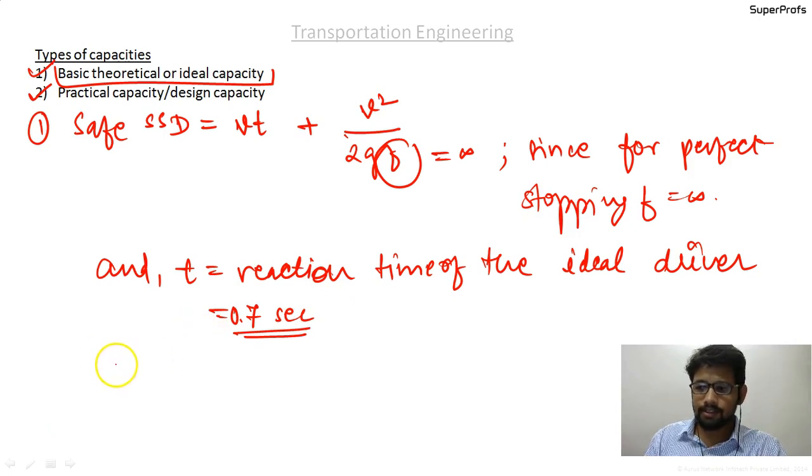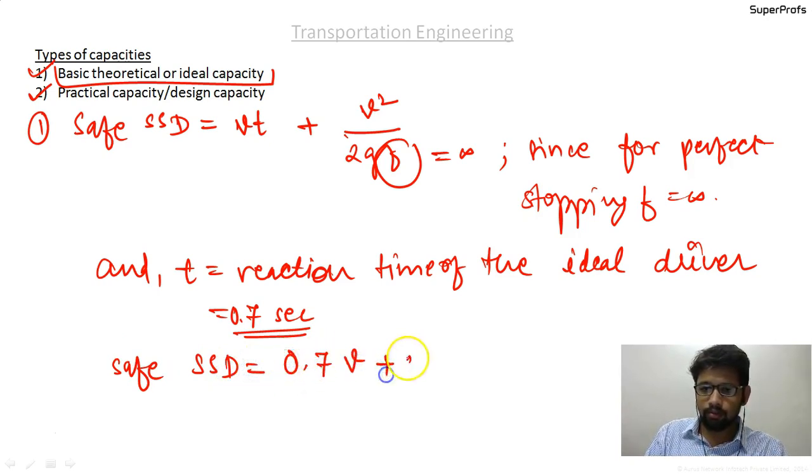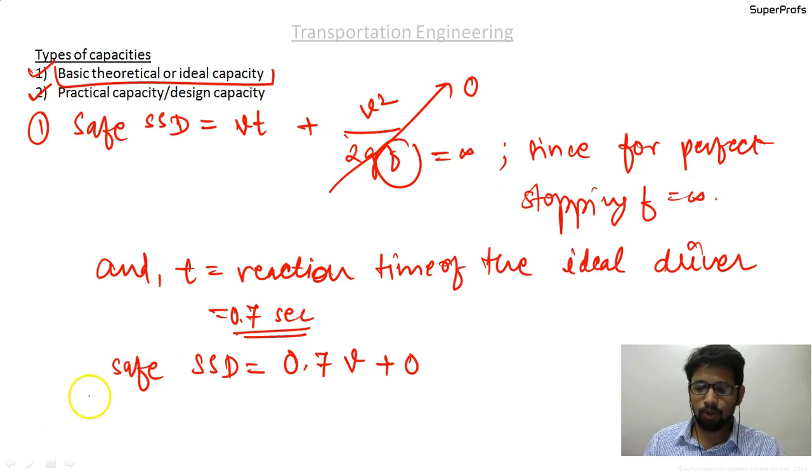So safe SSD becomes equal to 0.7 into small v plus 0, put f equal to infinity and this value zeros down. So it is equal to 0.7 v, but practically attaining this is not at all possible.